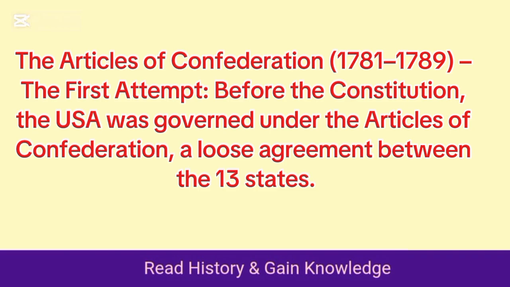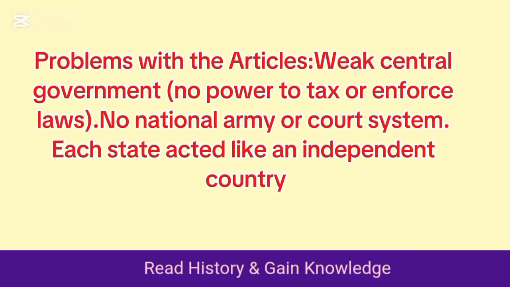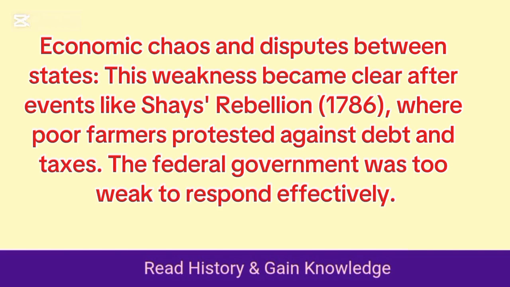Before the Constitution, the USA was governed under the Articles of Confederation, a loose agreement between the 13 states. Problems with the Articles: weak central government, no power to tax or enforce laws, no national army or court system. Each state acted like an independent country. Economic chaos and disputes between states. This weakness became clear after events like Shays' Rebellion, 1786, where poor farmers protested against debt and taxes. The federal government was too weak to respond effectively.